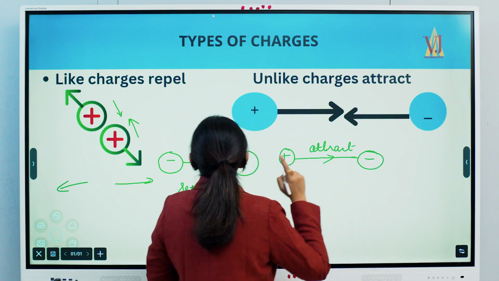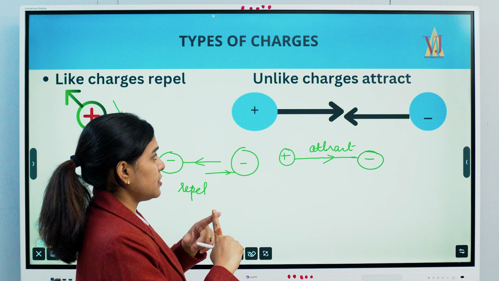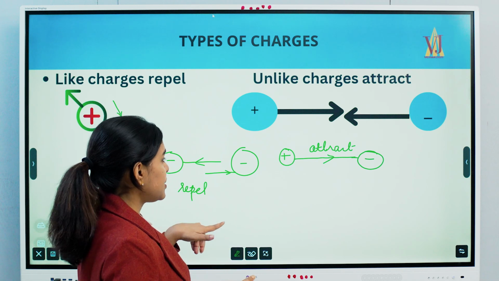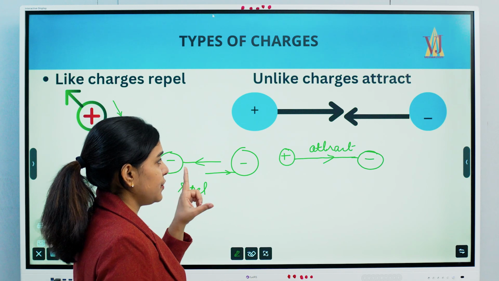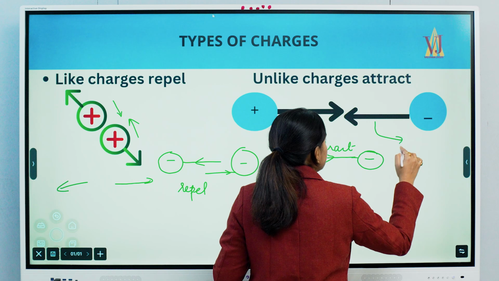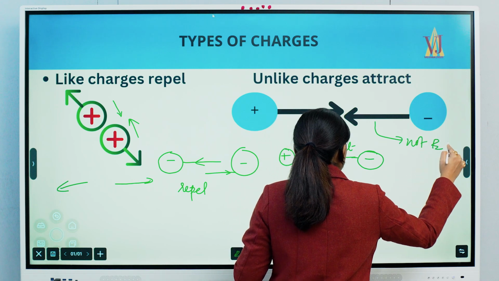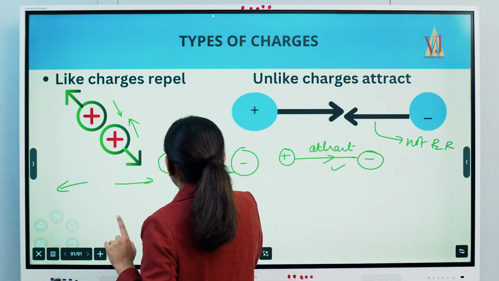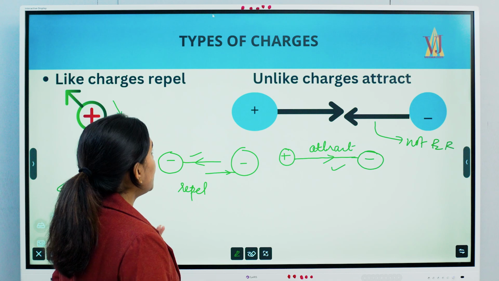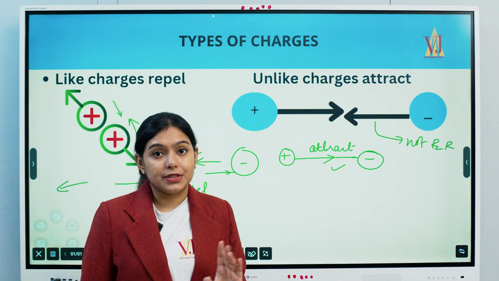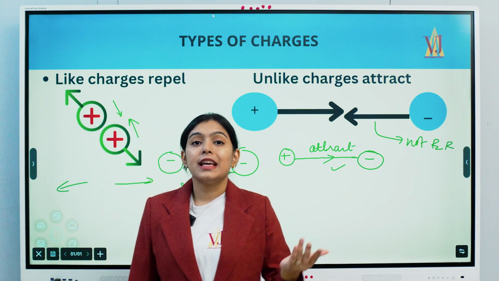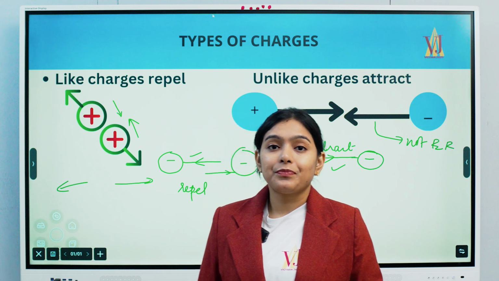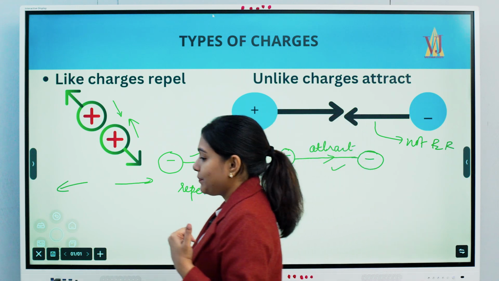Okay. The lines that I've shown here are the repulsion and attraction force directions, that means the reaction. But this is not electric lines of force. Remember, this is not electric lines of force. But this is the electric line of force I'm talking about, and this one also. Fine. So these are the two types of charges, and based on the two types of charges, they will either repel or they will attract. Okay. Fine.